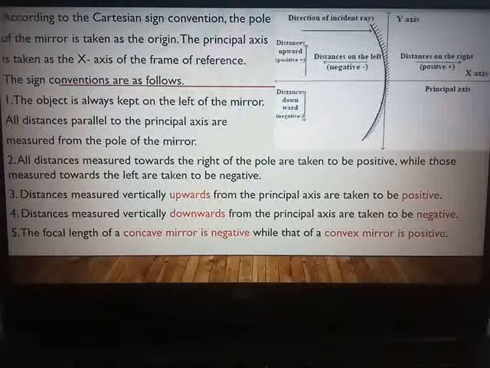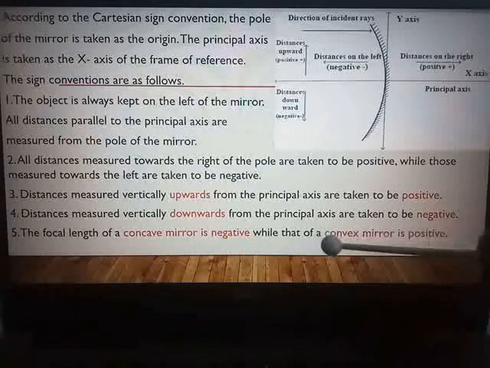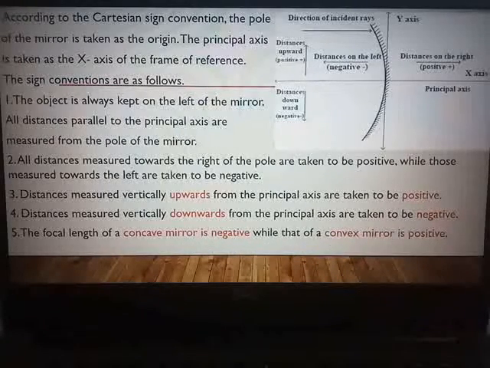And the last point which you have to remember, especially because it will be very useful while solving the numerical examples ahead: the focal length of a concave mirror is negative, while that of a convex mirror is positive. Now how to apply this, I will tell you when we study the mirror formula ahead.